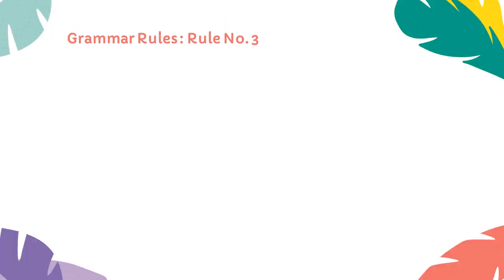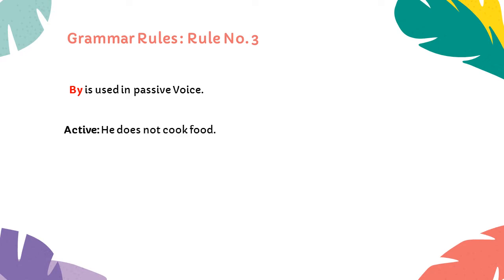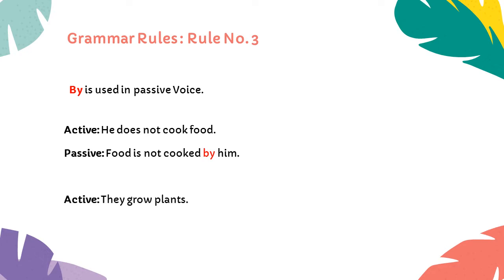So rule number 3 says by is used in passive voice. Let us see these examples. In active voice, he does not cook food. And here in passive voice it becomes food is not cooked by him. One more example. In active voice, they grow plants, and the passive voice example is plants are grown by them.